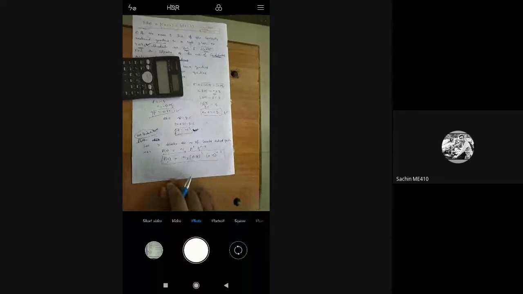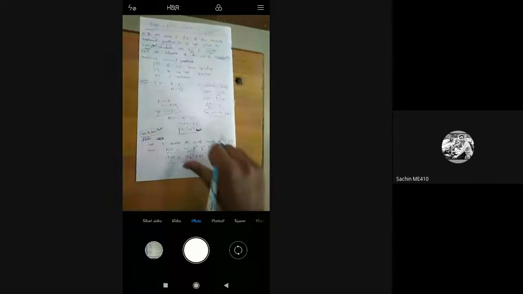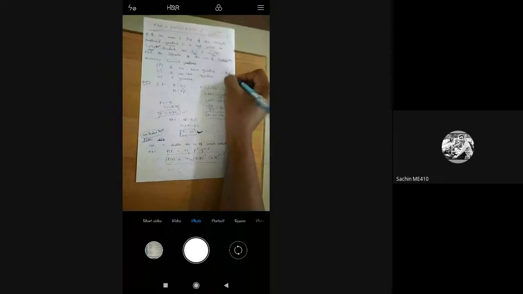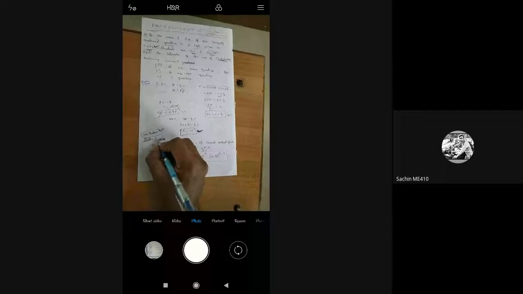Correct. This is the P of x formula, but they are not asking for one student. If they asked for one student, you could find 8 or more questions directly. But this is for one student when you find P of x.